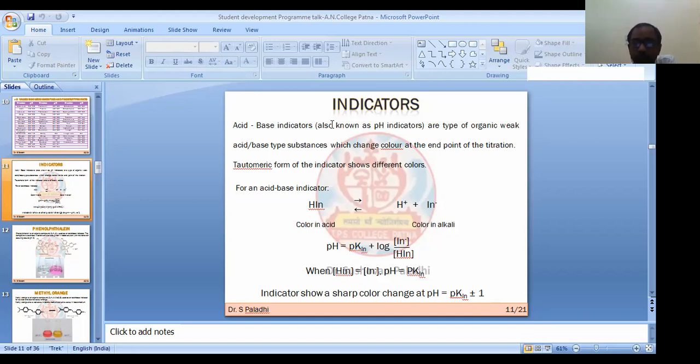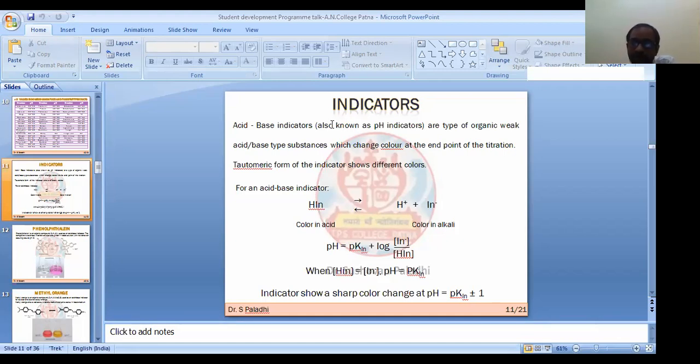To know the end point, we should use some indicator which will indicate that the color has changed. It is like a map that shows you that after this position you have to stop.